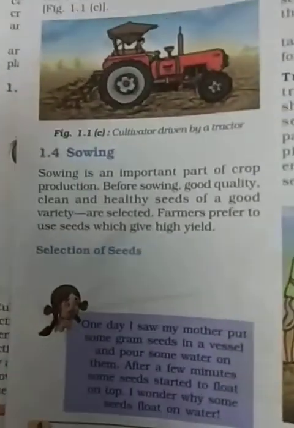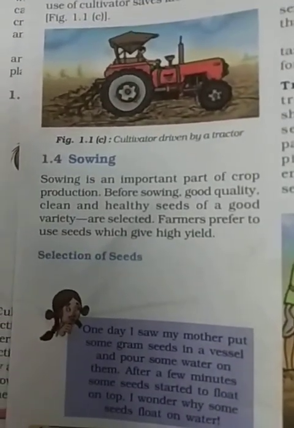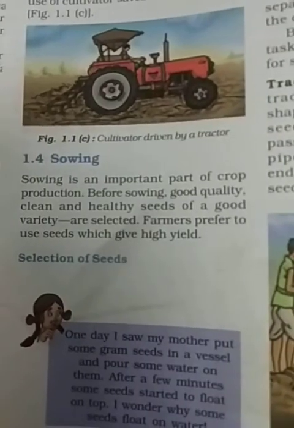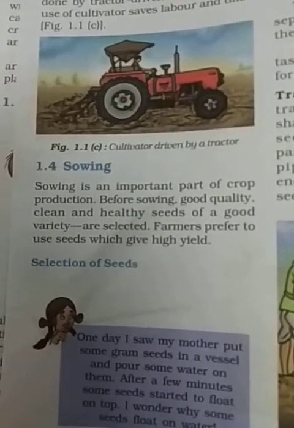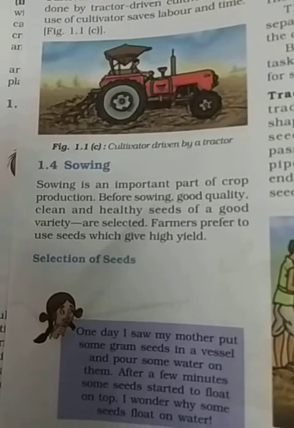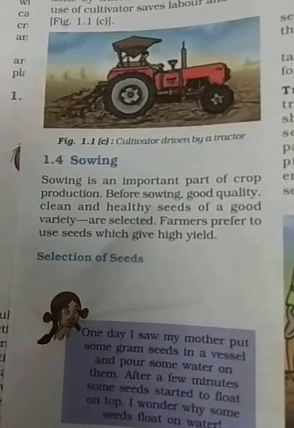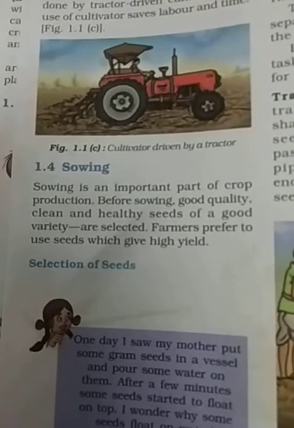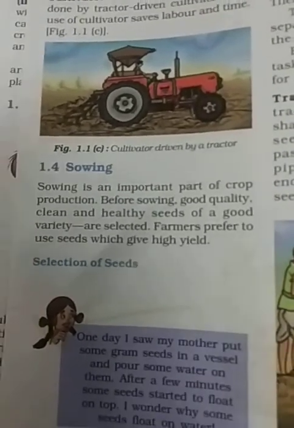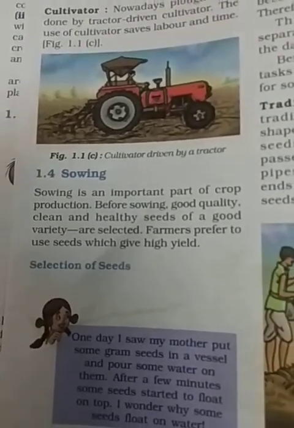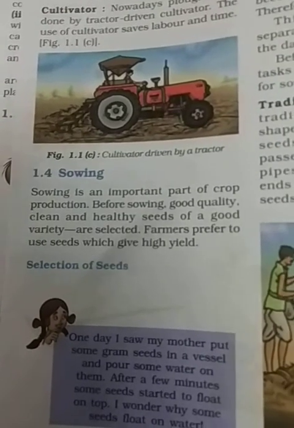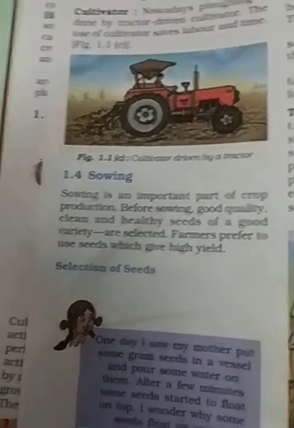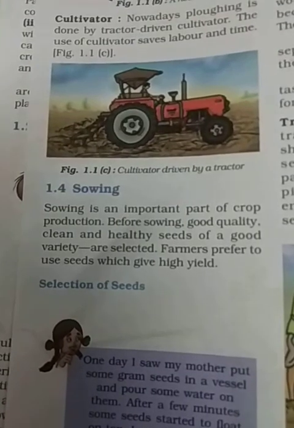Now, sowing. How to sow the seeds? Sowing is an important part of crop production. Before sowing, good quality, clean and healthy seeds of good variety are selected. So how to select the good variety of seeds? Before sowing the seed, farmers select the quality of seeds. Sowing is the process of planting the seed in the soil.